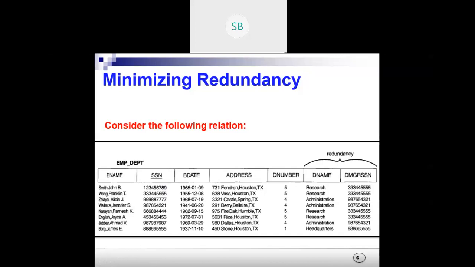Otherwise, you have to give null values for all these things: null values for e-name, null values for SSN, null values for birth date, address. Because we have introduced a new department but no employees are working in it, we have to give not applicable or null values. That is NA we have to write, right?